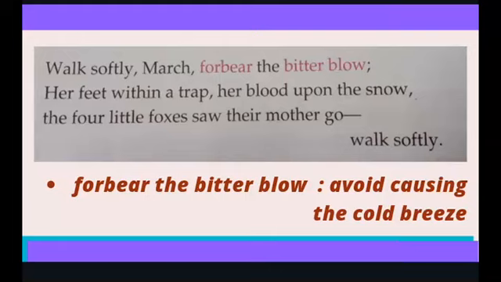And then the poet says that the four little foxes have lost their mother, as her feet was caught in a trap, probably laid by a hunter. So therefore, the mother has been trapped by a hunter. It has been wounded, and then all the blood was on the snow, and the mother finally died because it was unable to save itself. And now the four little fox cubs are left to themselves. So therefore, the poet is requesting the month of March to be gentle and not to cause cold breeze.